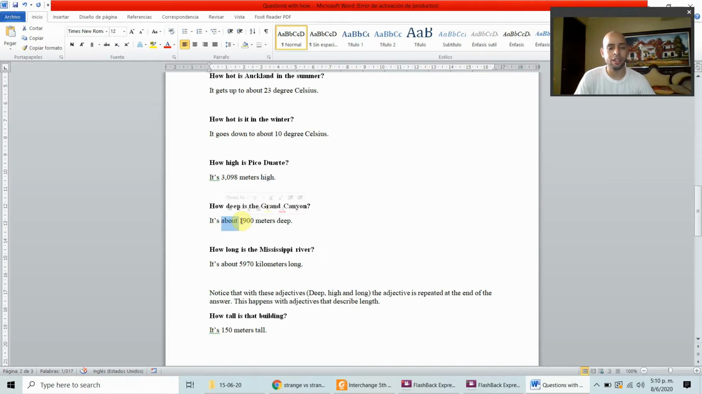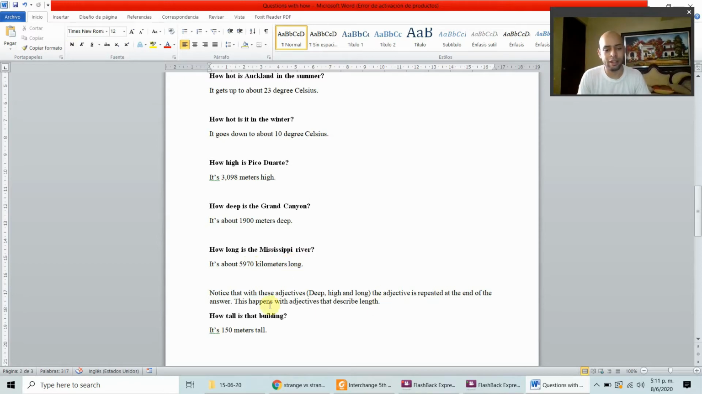It's about 1,900 meters deep. So when we talk about deep, it's about the deepness of something, how low the ground can get below the normal ground. How long is the Mississippi River? It's about 5,970 kilometers long. So it's all about length.